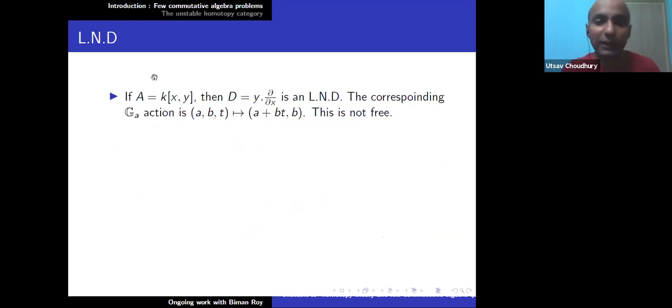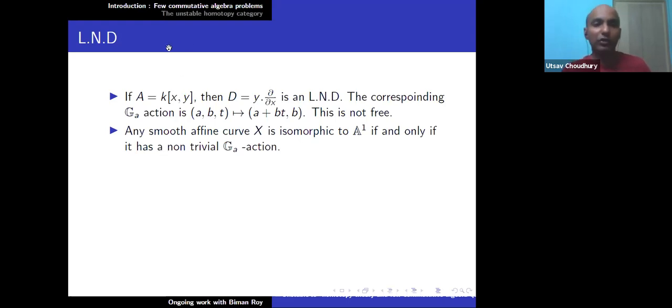So what is an example of a non-free G action? You take A = K[x,y] again, with y ∂/∂x. This is an LND, you have to verify. The corresponding G action is (a, b) coming from the spectrum of this ring, with t, and then it gets mapped to (a + bt, b). Of course, you can see this is not free. Whenever b is 0, even if a is non-zero, this will be the same thing, right? So this is not free.